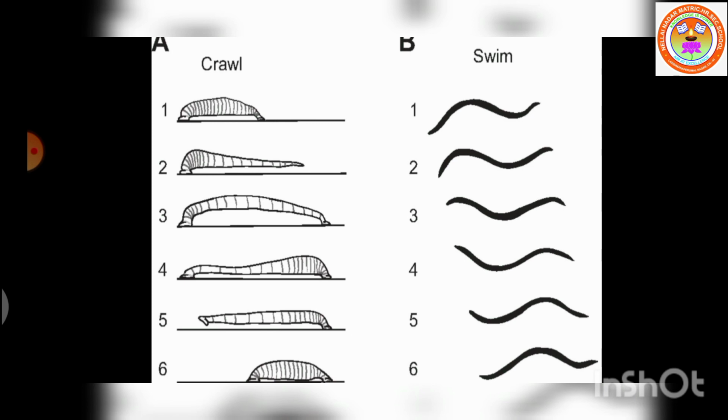Dear students, till now we discussed external morphology, external apertures, body divisions and locomotion in leech.